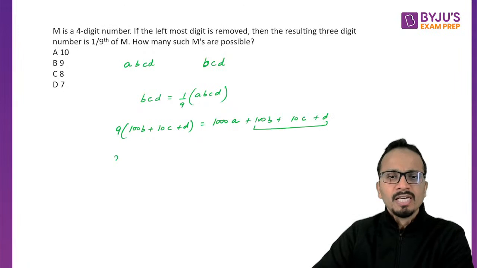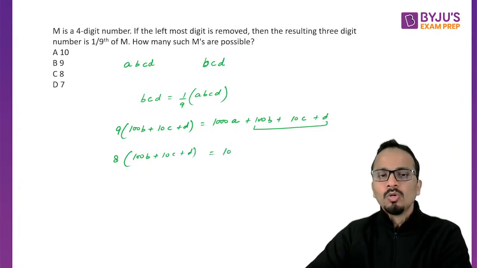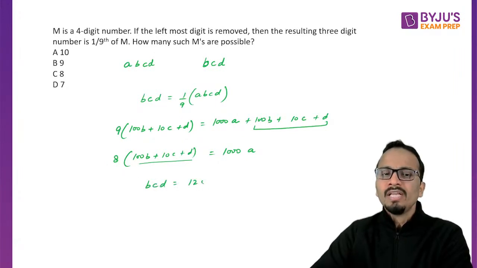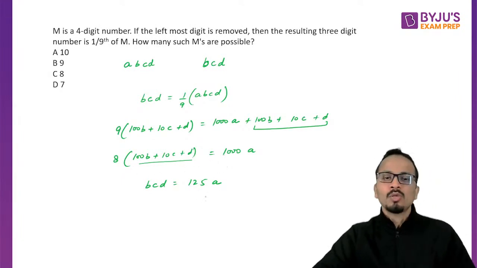I'll be left with 8 times (100B plus 10C plus D) is equal to 1000A. Now 8 will go in the denominator. So this 3-digit number BCD is equal to 125 times A. Alright, 1000 upon 8 is 125.